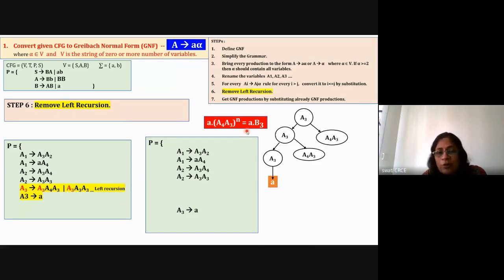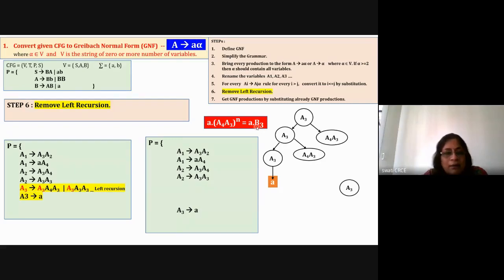So what I'm doing now, instead of this A4 A3 for n number of times, it is similar to a raised to n in your context free grammar designing. Okay, so for this particular A4 A3 raised to n number of times, I'm going to introduce a new variable, and because my variable was A3, so my newly introduced variable's name I'm going to give as B3. So I'm saying that A3 is nothing but small a B3. Okay, so I'll replace A4 A3 by B3.